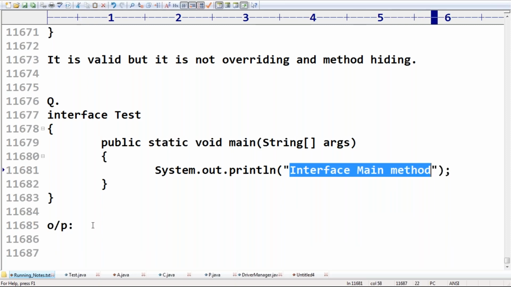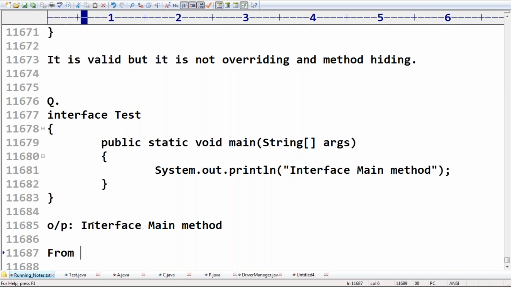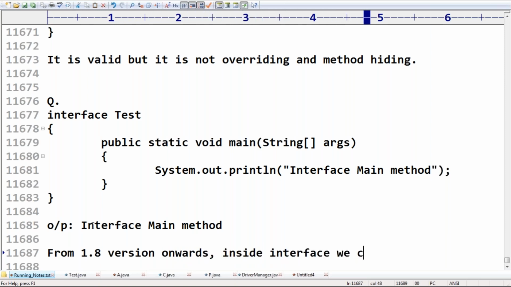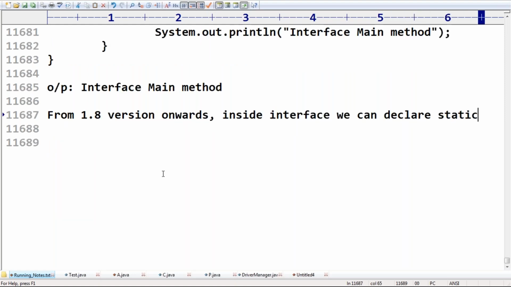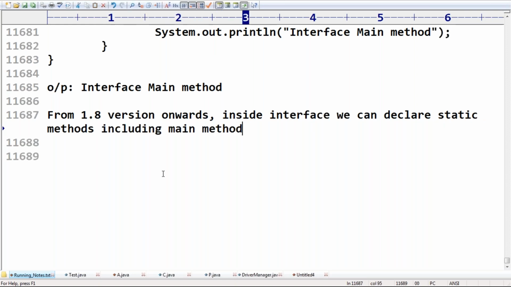From the 1.8 version onwards, inside an interface we can declare static methods, including the main method.